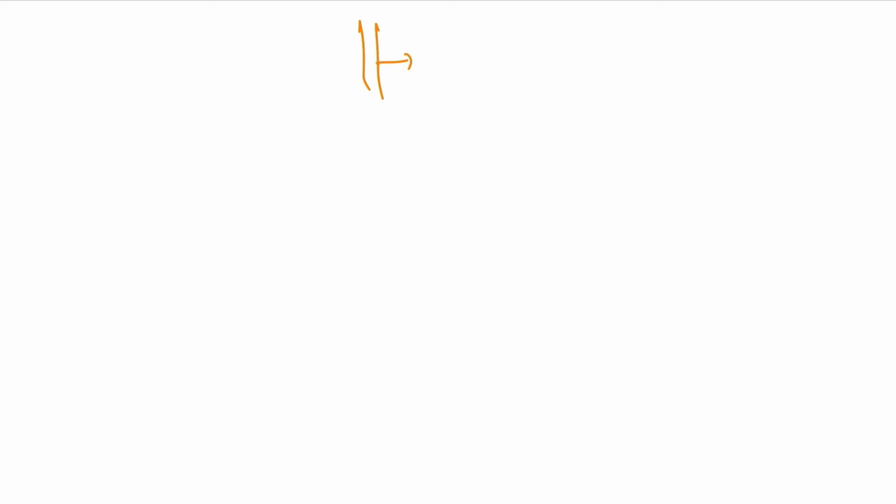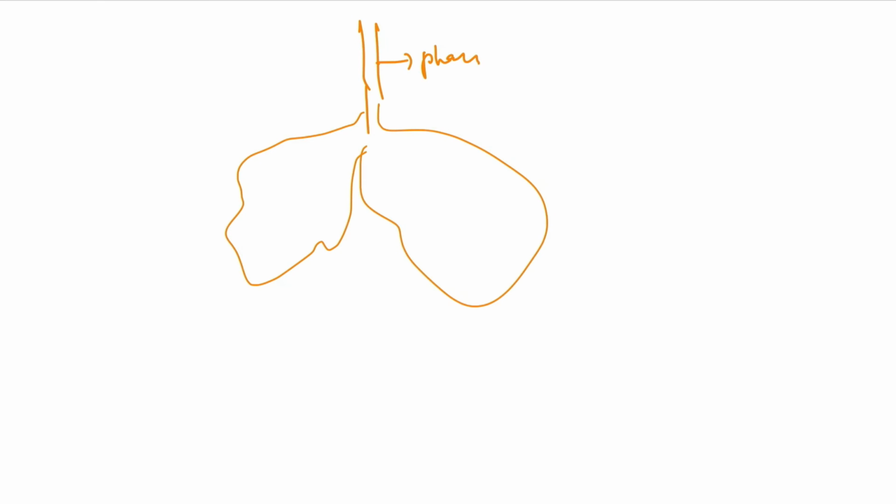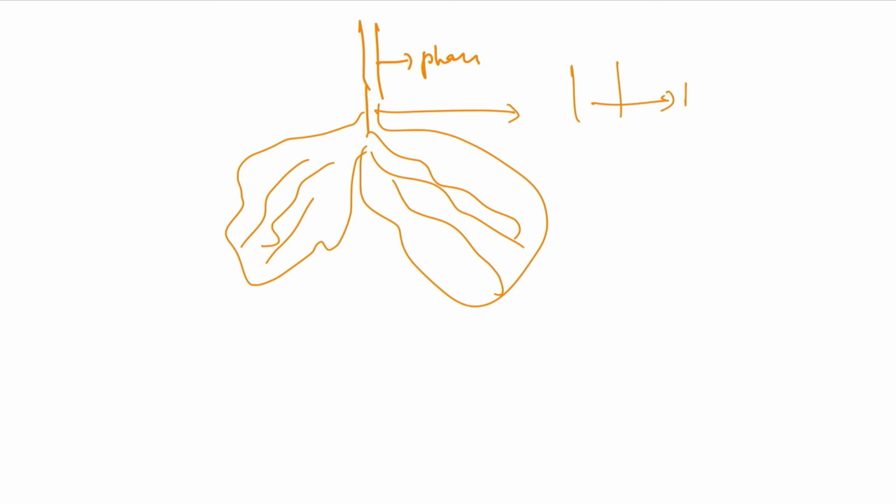So usually this is the pharynx, and these are the lungs. In the lungs, these air passageways are present. So it acts as a bronchodilator. Here the bronchioles are present. These bronchioles are the passages of air.